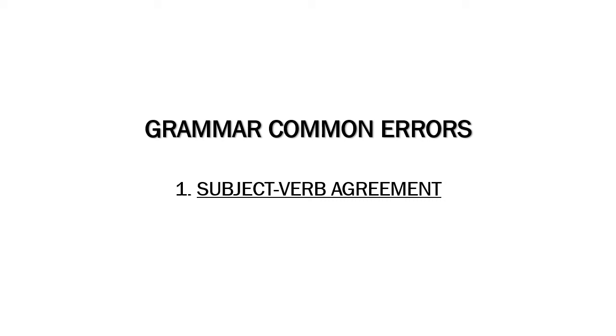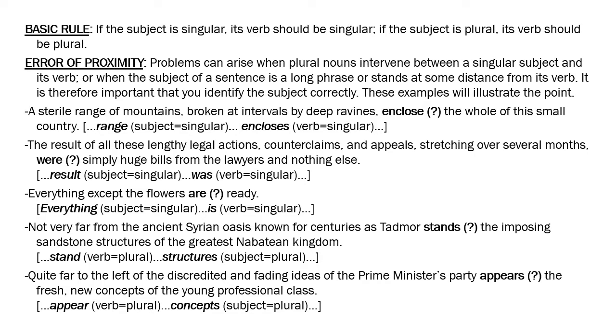In this video, we will start with the first of the grammar common errors: subject-verb agreement. In the common error of subject-verb agreement, the verb must agree with the subject in number. The basic rule is, if the subject is singular, its verb should be singular, and if the subject is plural, its verb should be plural.